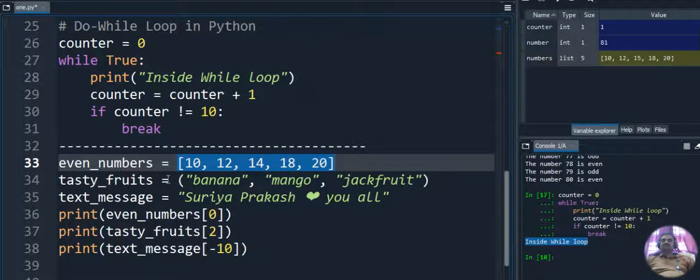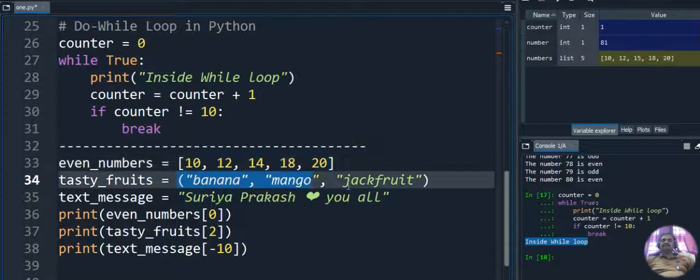Next, tasty fruits, which are given in open and close parentheses. This is said to be a tuple. So this is a list and this is a tuple in Python. Tuples start with parentheses, lists start with square brackets.